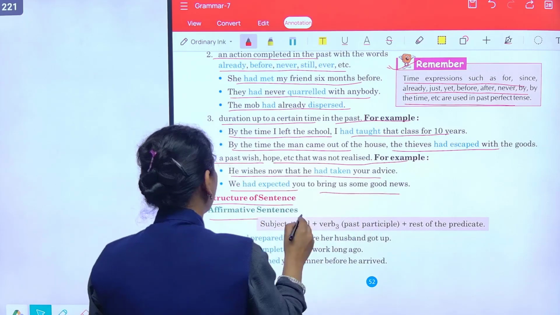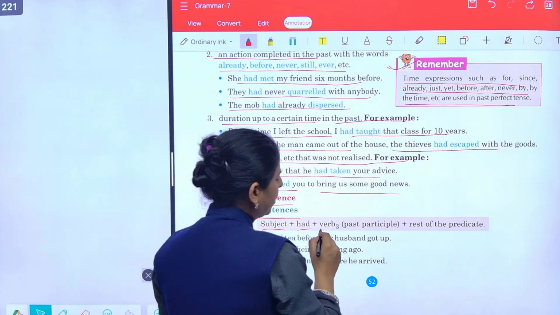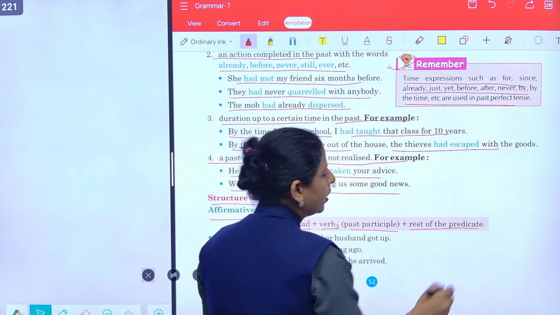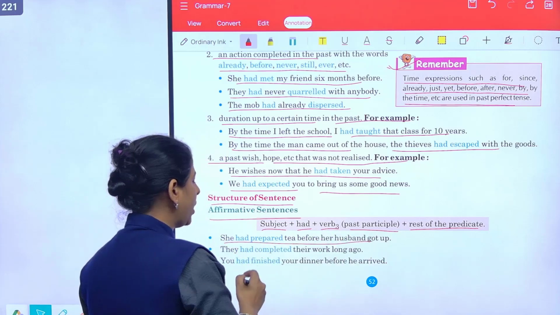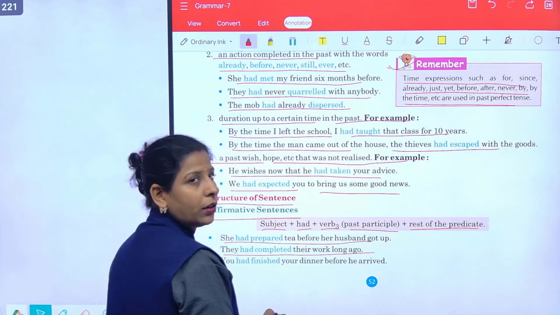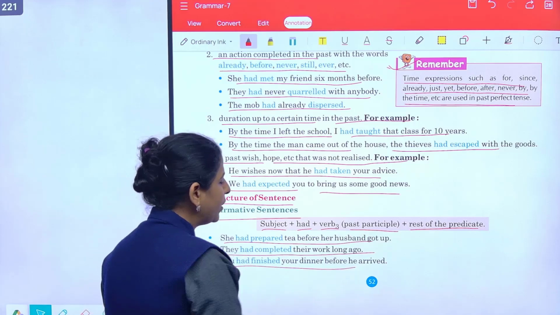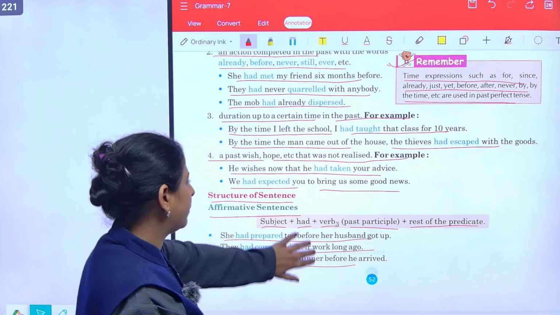Structure of sentence. फिर आता है affirmative sentence. Subject plus had plus verb की third form past participle फिर predicate. She had prepared tea before her husband got up. They had completed their work long ago. You had finished your dinner before he arrived.